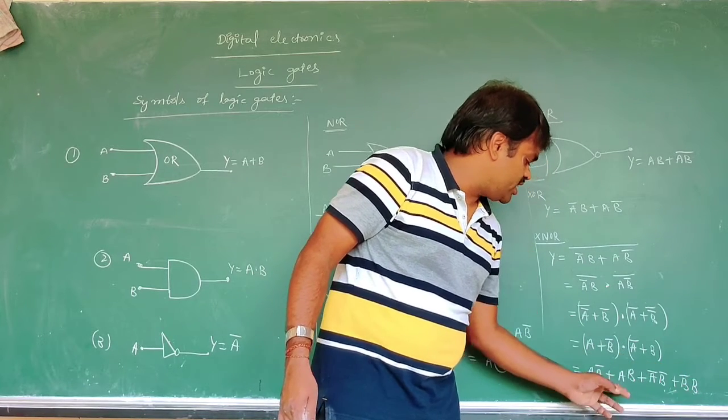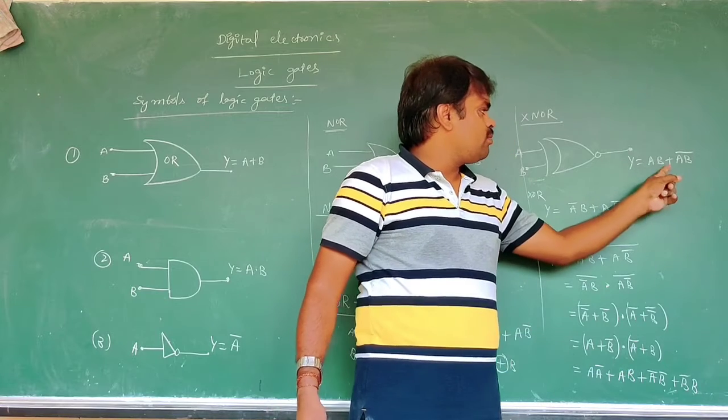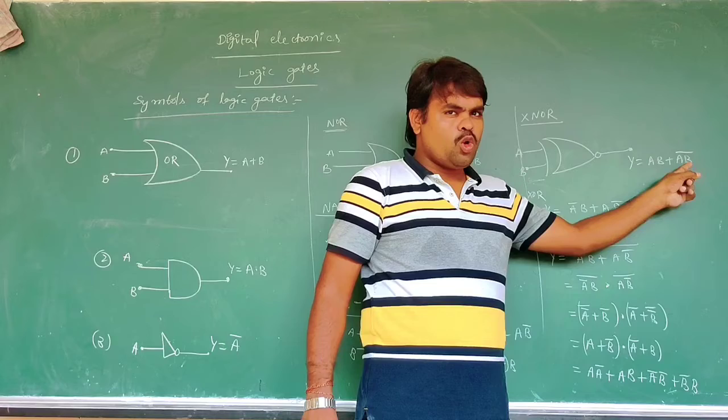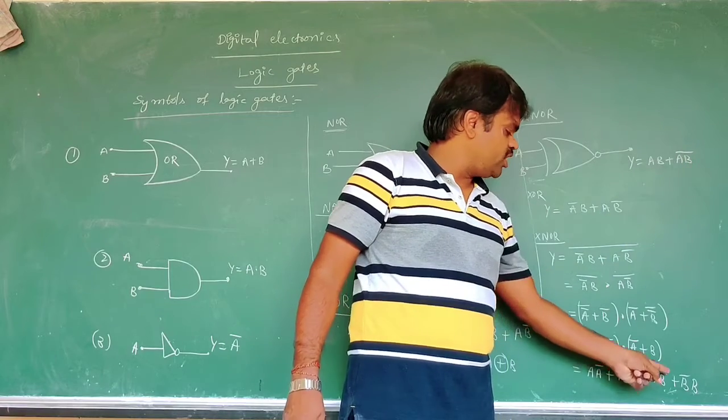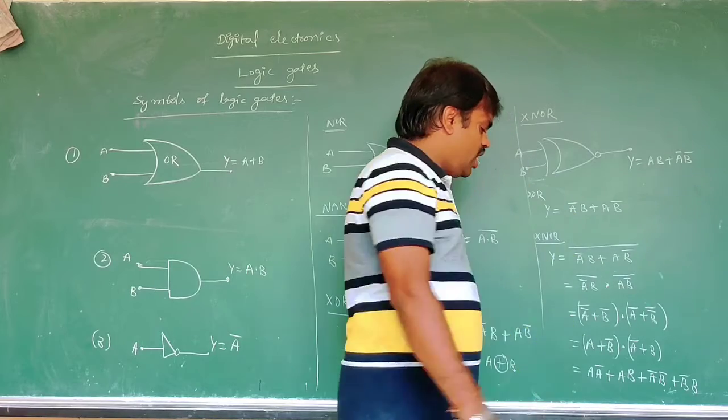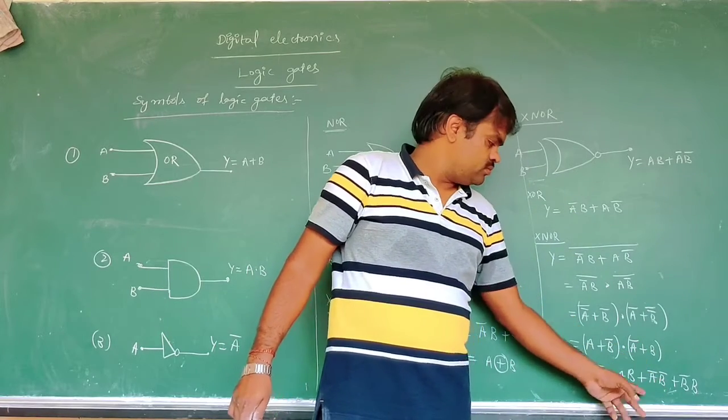Then what do you get? AB plus A bar B bar. Like that, A bar B bar or AB whole bar.